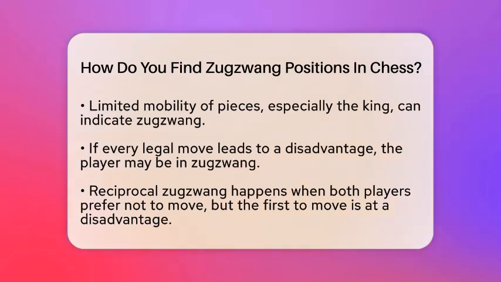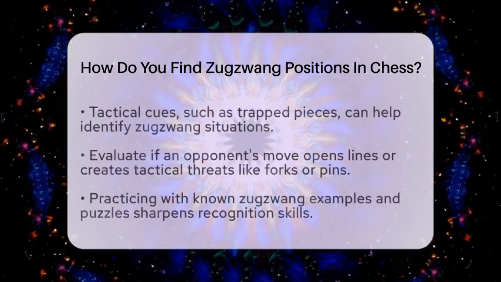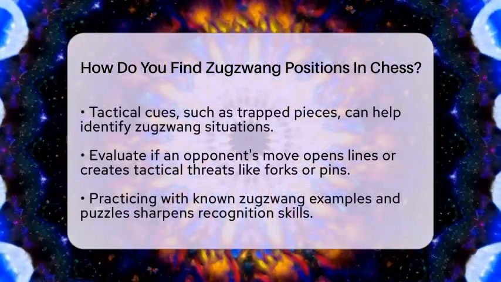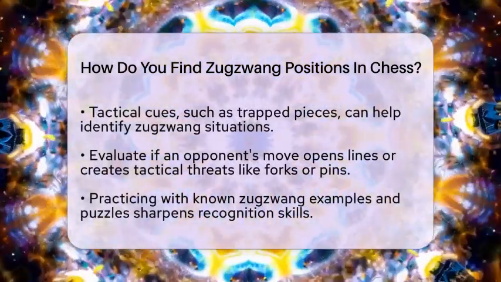Next, look for limited mobility. Check if one side's pieces, especially the king, have few safe squares available. If every legal move leads to a worse outcome, such as losing a pawn or allowing a checkmate, that side may be in Zugzwang. Another interesting aspect is reciprocal Zugzwang. This occurs when both players would prefer not to move, but the player forced to move first finds themselves at a disadvantage. Recognizing these situations can be key in endgame studies.